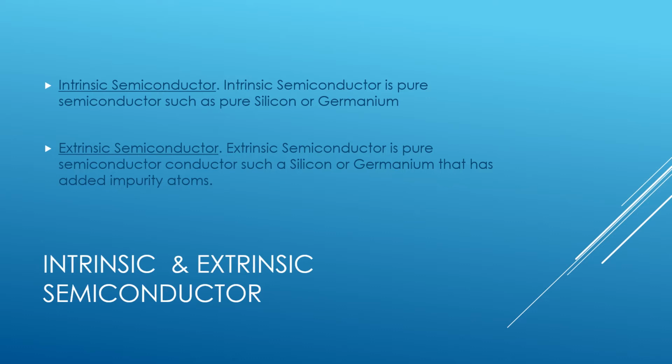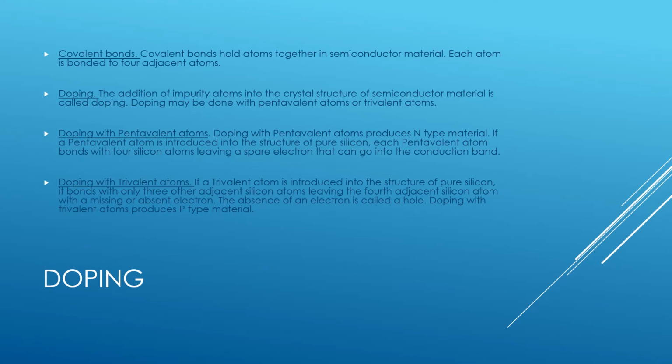Intrinsic and extrinsic semiconductor. Intrinsic semiconductor. An intrinsic semiconductor is a pure semiconductor, such as pure silicon or germanium. Extrinsic semiconductor. An extrinsic semiconductor is a pure semiconductor such as silicon or germanium that has had impurity atoms added. Doping.